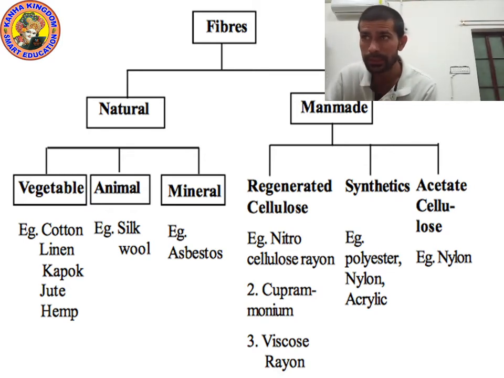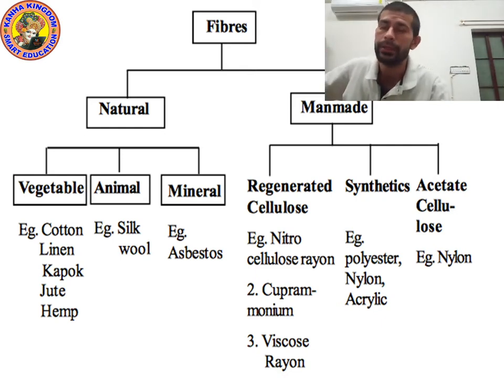Nitrocellulose rayon, viscose rayon. And which are the synthetic fibers? Polyester, nylon, acrylic, and acetate cellulose. All these are man-made fiber.